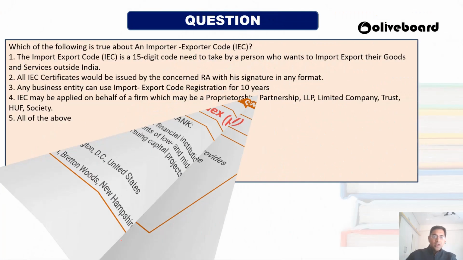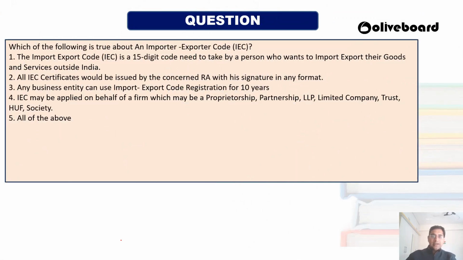Okay, now the second question that has been asked is regarding the import exporter code. Which of the following is true about the importer and exporter code? This is again a question on foreign trade. So what is that? Import export code is a 15-digit code that needs to be taken by a person who wants to import or export their goods and services outside India.